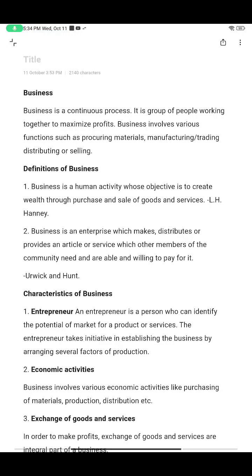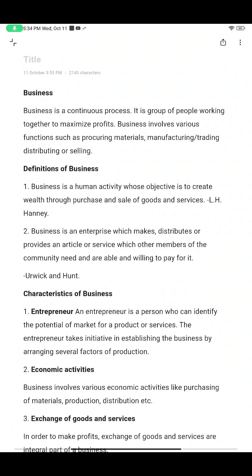Now let's see what exactly a business is. We know that business is a continuous process. It's a group of people working together, though there is no rule that business should be run by a group of people only. There are some individuals who will run their business, and we have a special name for that as well. We'll see that later in this video.